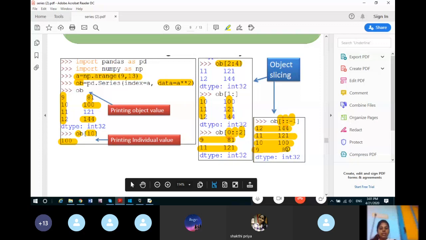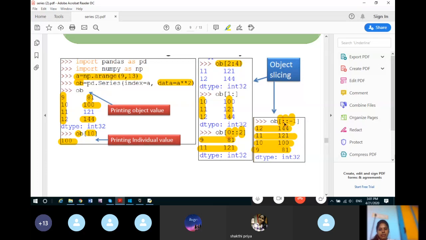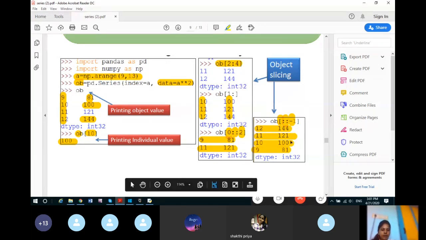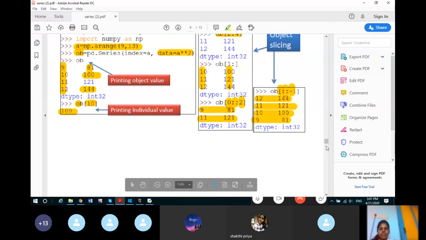So you can see, using indexes like 0, 1, 2, 3, 4, we can access the series or we can slice the series accordingly. I hope you understood this topic. Now we will move to the next topic, that is operations on series object.